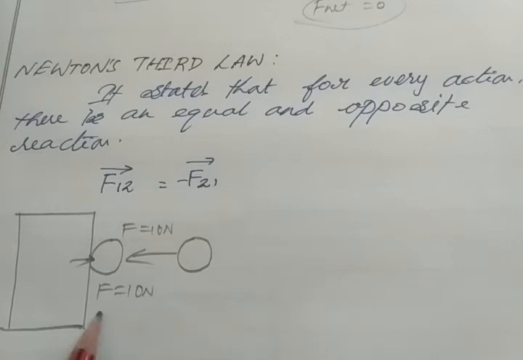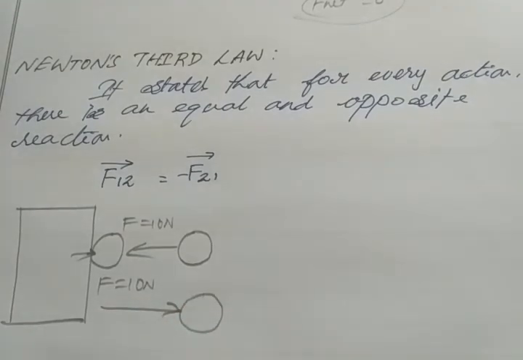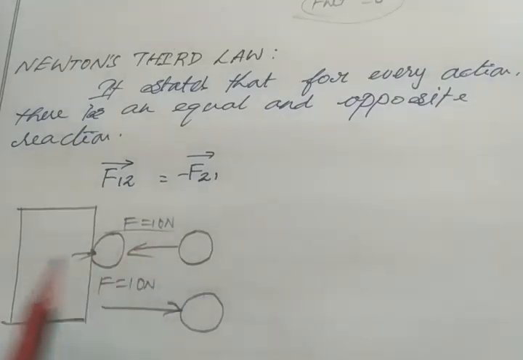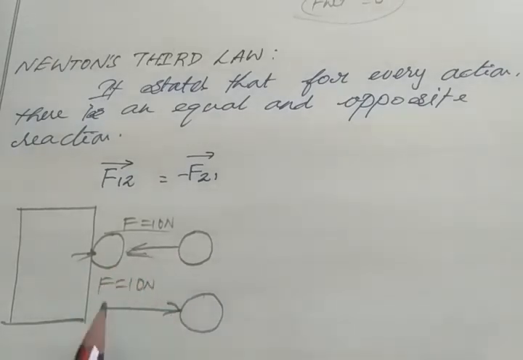So now the ball will move in this direction. So we throw the ball with 10 Newton of force, and once it hits the wall, it comes back with a force of 10 Newton. So this is in the negative x direction and this direction is positive.